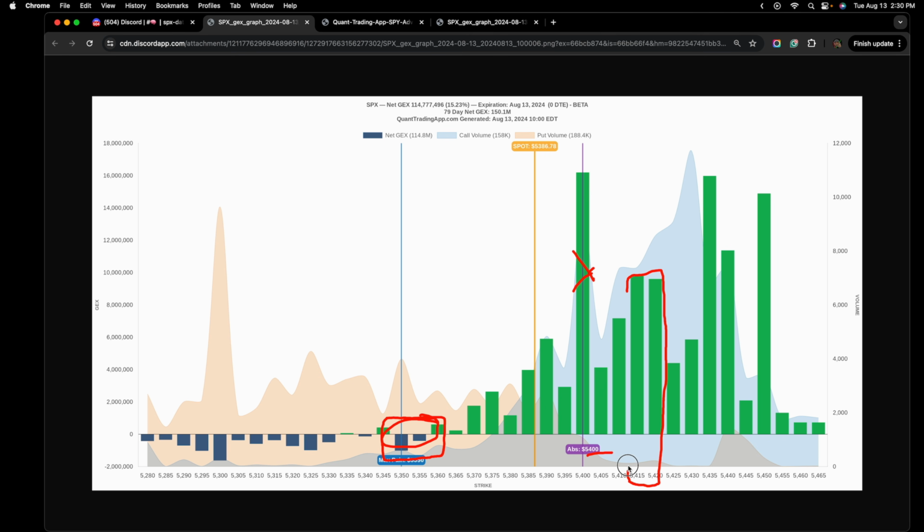This is that 415 and 420 area. If price breaks above 420, we have expectations for price to get all the way up to 435, because we can see this is our next largest bar. On top of that, we can see all of the speculation happening in this area here. So just in that last, I don't know, 60 seconds or 2 minutes worth of talking here, we can already discern so much information just from this one graph, especially when you just start layering this with understanding technical patterns, intraday VWAP, or general understanding of momentum.